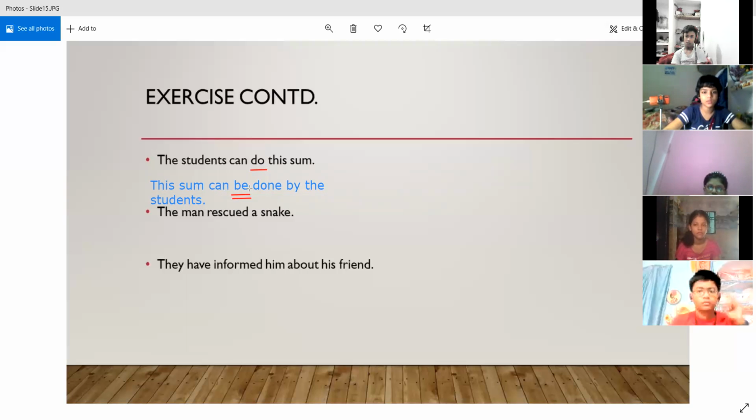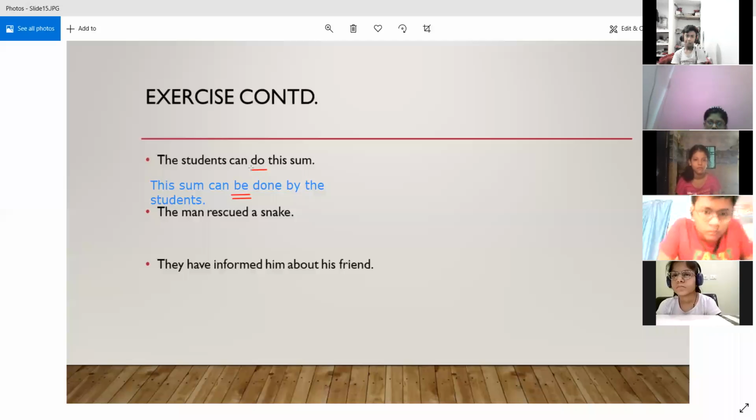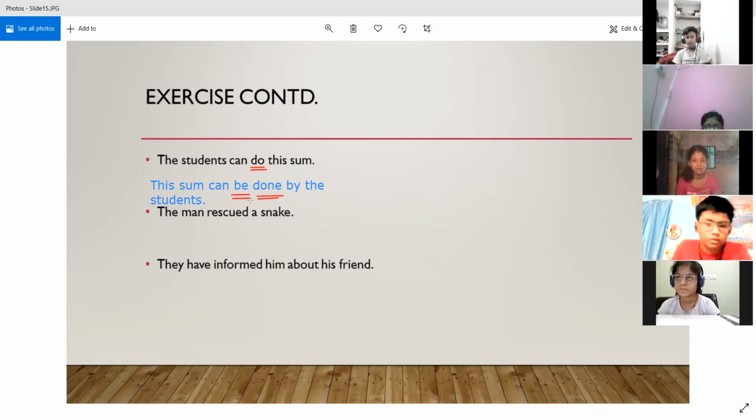So we have added be, and the third form of the do verb is done, because the first form of the verb is do, the second form of the verb is did, and the third form of the verb is done. So we have used the correct form of the be verb, that is be itself, and then we have used the third form of the verb do, that is done.